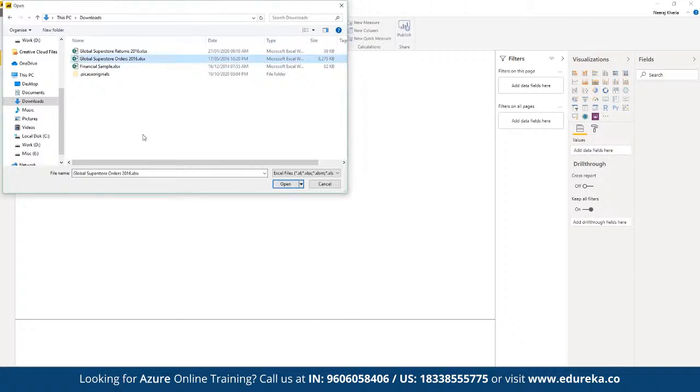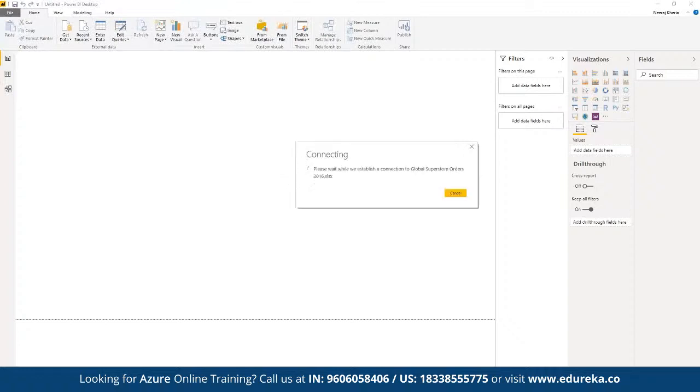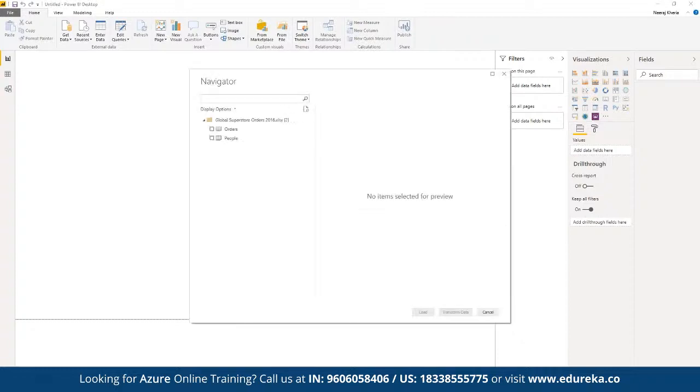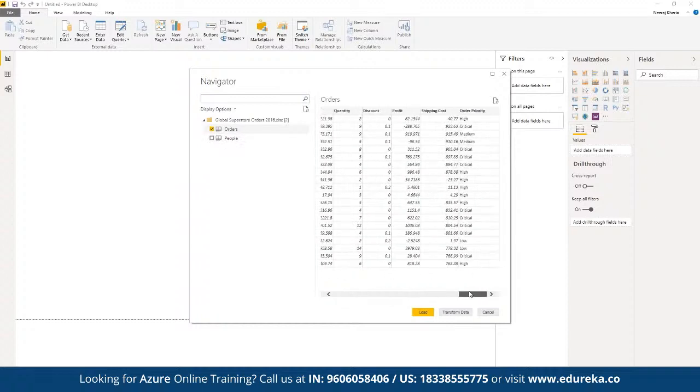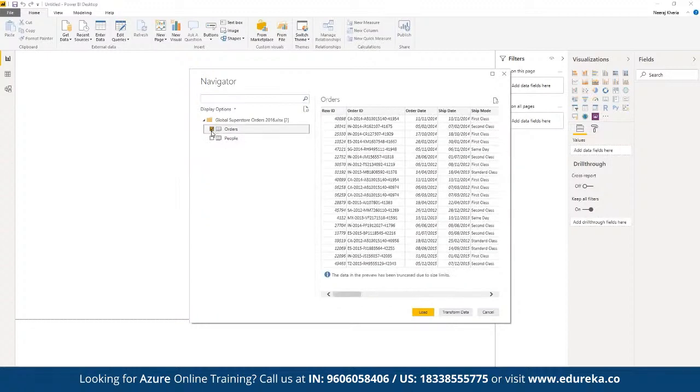For example, let's say we want to work on Superstore orders. We can click on Open. First of all, this is going to read the data, and allow us to fetch a portion of the data that we are currently importing, or we can perform multiple ETL activities as per the requirement. Here we have two tables. Here we have orders, and whichever sheet we choose, we can see a preview of the data available in this sheet.